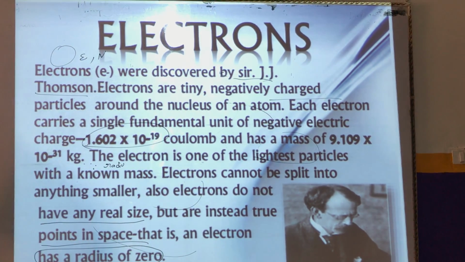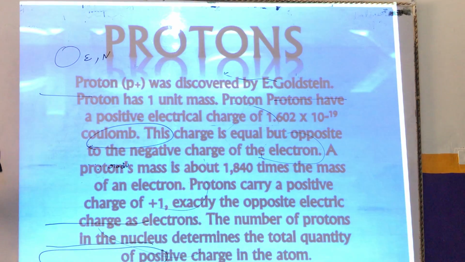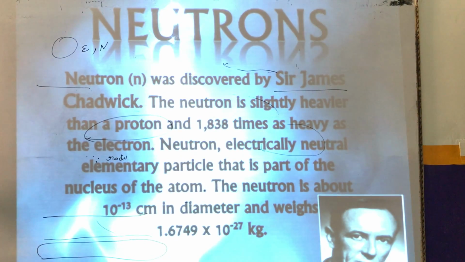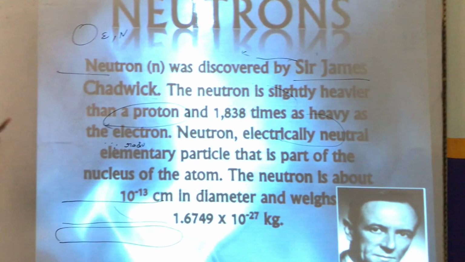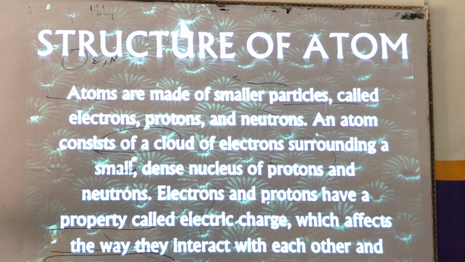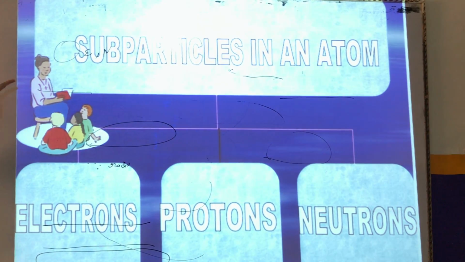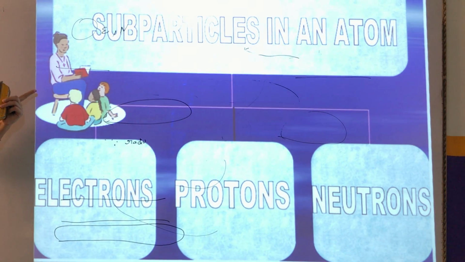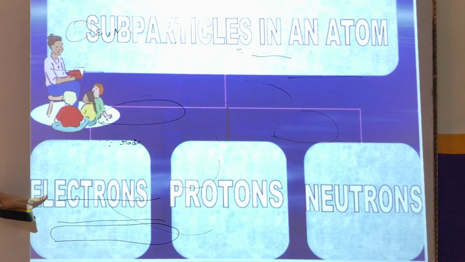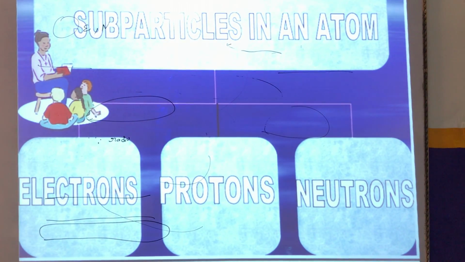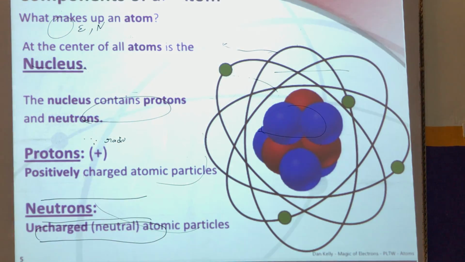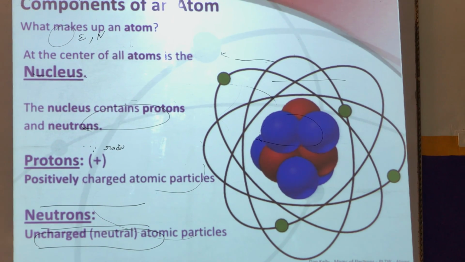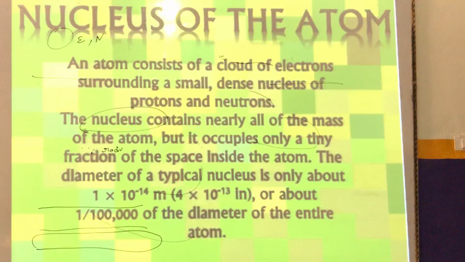Clear children? So I hope you understood that the electron was discovered by Sir J.J. Thomson, protons were discovered by E. Goldstein, and neutrons were discovered by Sir James Chadwick, and these three are called the subparticles or subatomic particles of an atom, that is electrons, protons and neutrons. So this was the basic idea of the subatomic particles inside the atom.